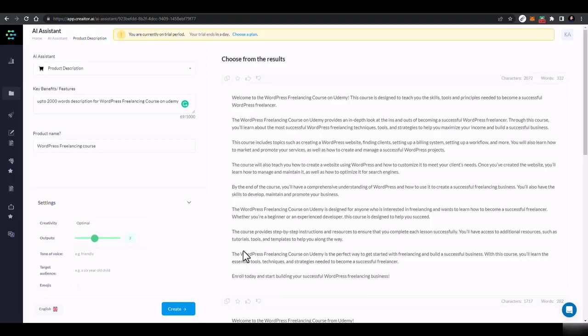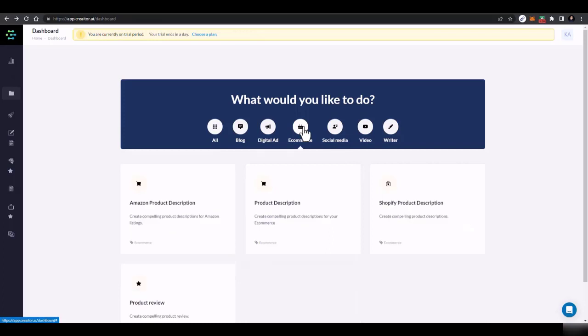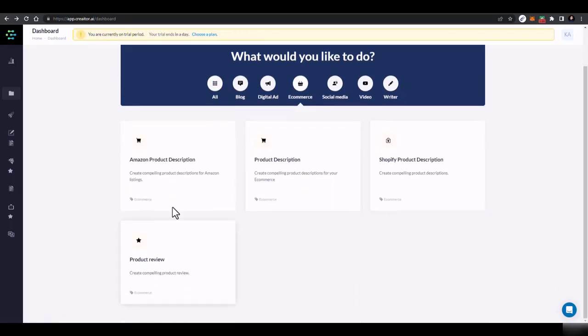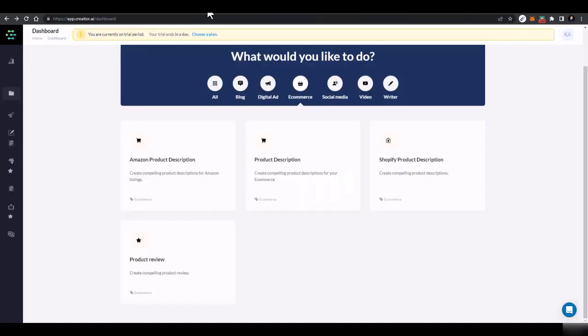So that's how you can generate amazing product descriptions for any kind of product, for Shopify products, for any other Amazon products, or for your e-commerce store. Just add the specifications of your products, add the requirements, and it would generate the complete product descriptions for you. That's how easy it is using this AI tool. You can provide these product description services on this platform, and I'll tell you how you can find the clients.